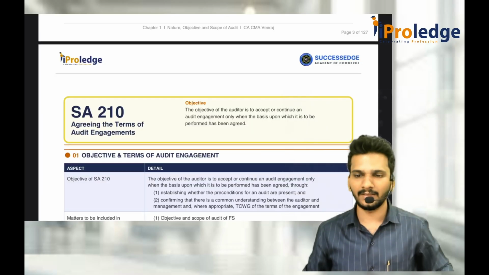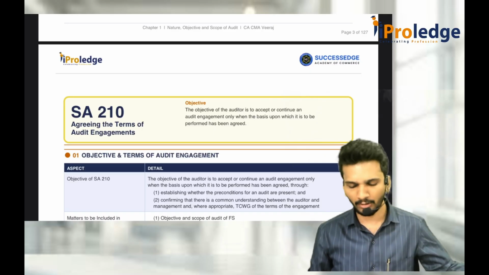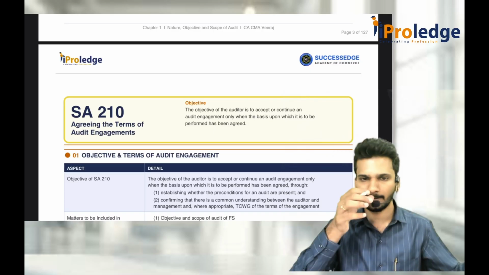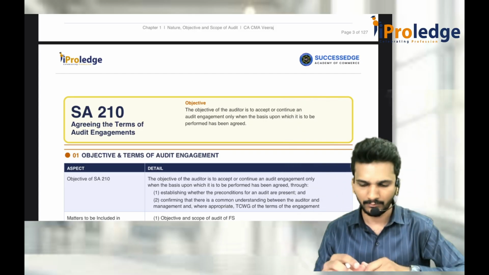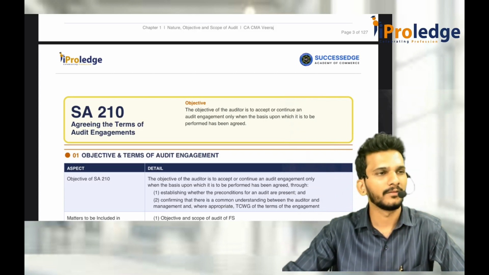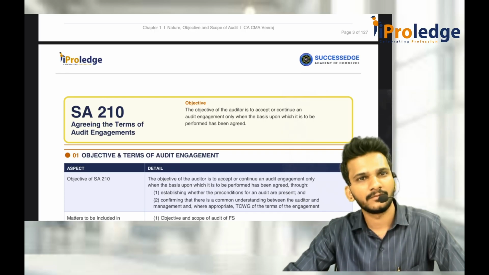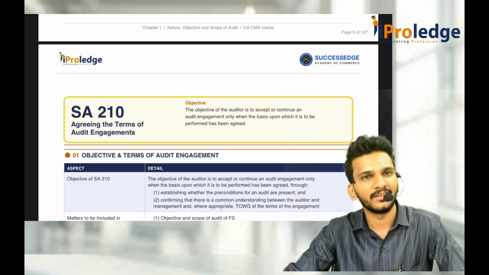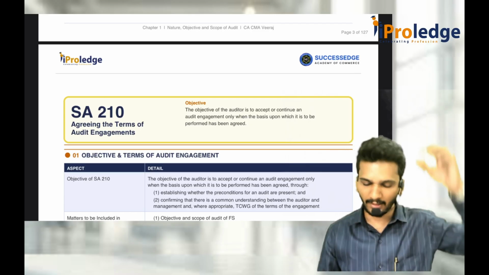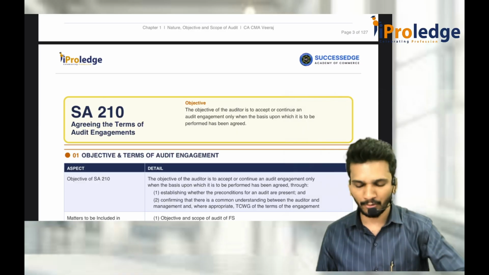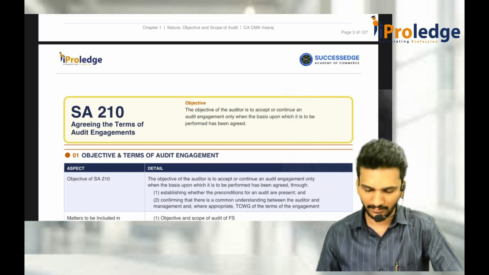So now we will discuss SA 210, agreeing to the terms of audit engagement. So 200 we anyway discussed now. What is the name of 200? Overall objectives of the independent auditor and conduct of audit as per standards on auditing. So SA 210, you should compulsorily remember name and number.